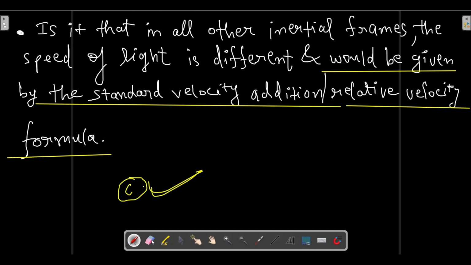So in those days the ether hypothesis said that when you try to measure the speed of light in an inertial frame moving with constant velocity, it will be given by the triangular law of vector addition, or the standard velocity addition formula, or relative velocity formula. See, they were applying the relative velocity formula on light as well, which was proved wrong later on, but during the ether hypothesis days it was done like that. They did not know that the speed of light c is an absolute constant.